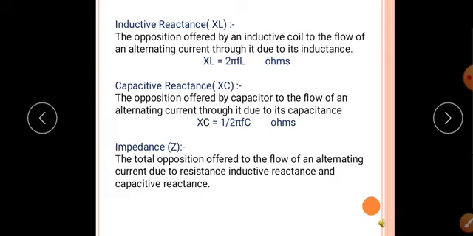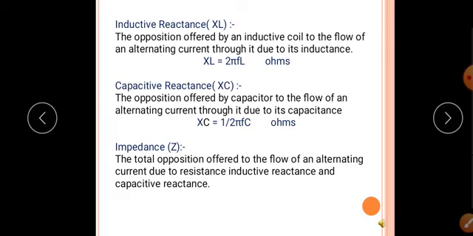Capacitive reactance XC. Before capacitive reactance, what is meant by capacitance? A capacitor is a device which stores electricity in the form of electrostatic charge. Capacitance is the ability of the capacitor to store charge, and the SI unit is farad.